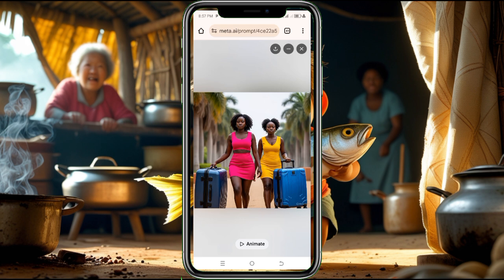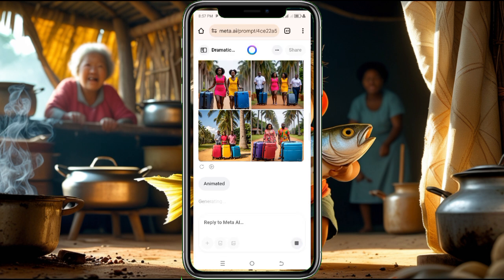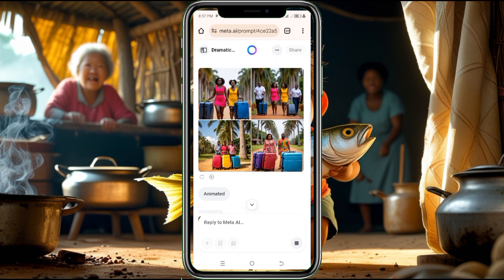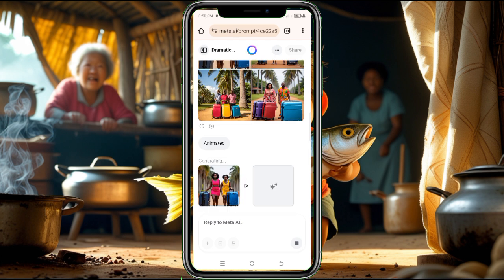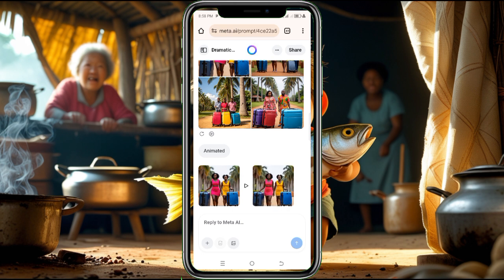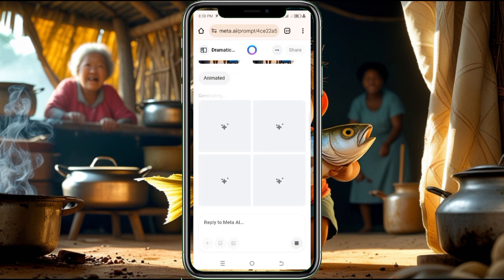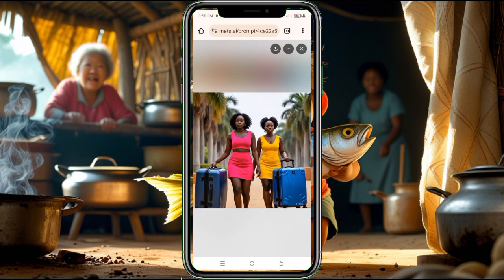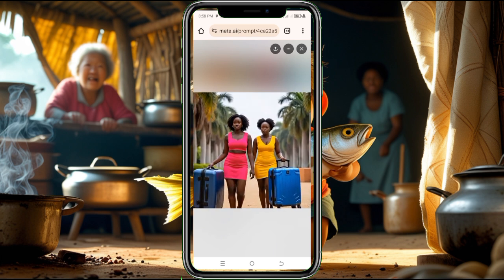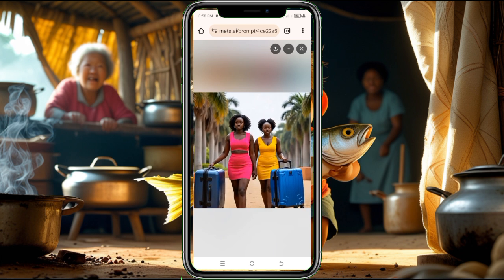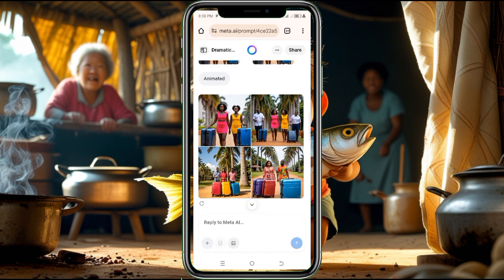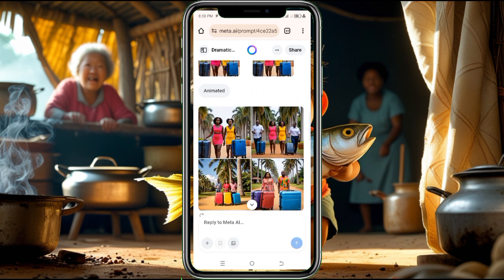So in this case, you can click on animate and wait for some moment to make the image animate. Now instead of clicking on a particular image and animate, next time if you want to do it, you can just click on this place to animate all images. Now let's look at the image. You can see as you are narrating the story, these images will be moving, and it will actually look so real, and it's not paid version. Now look at your images, they are all moving.